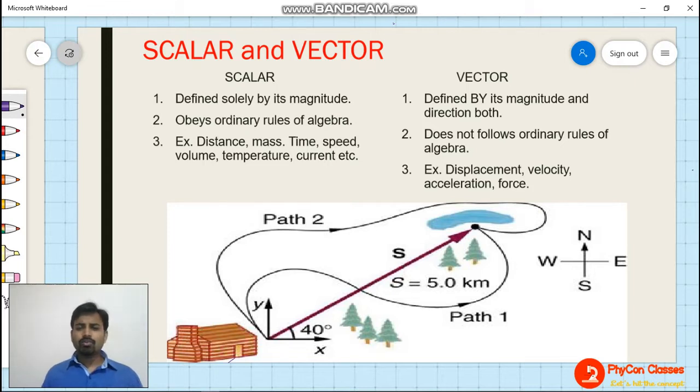Now I can tell you a very interesting thing here. Why are we taking direction as an important tool to differentiate between quantities? What is the need? For this, I'll give you one example again.